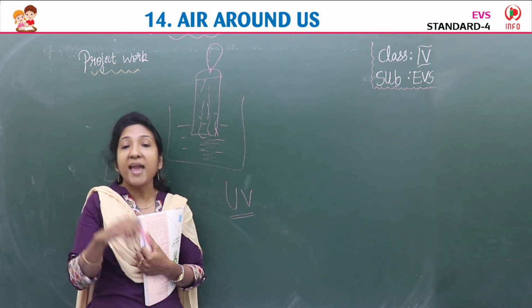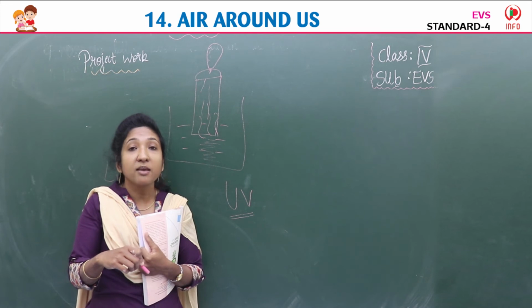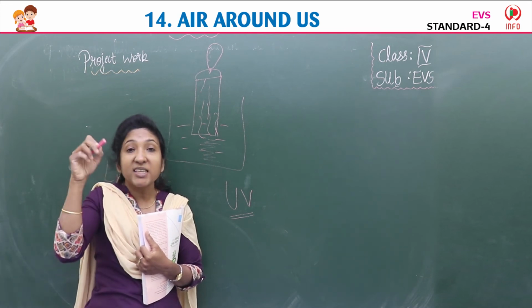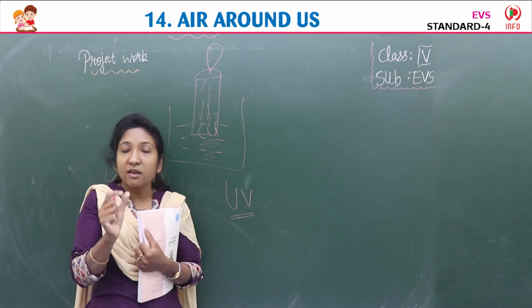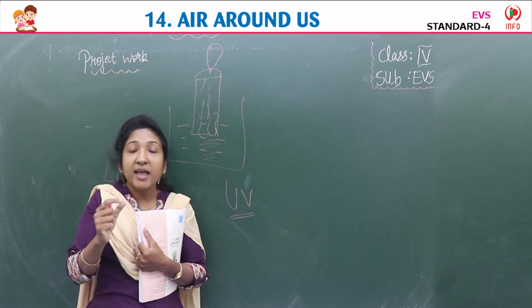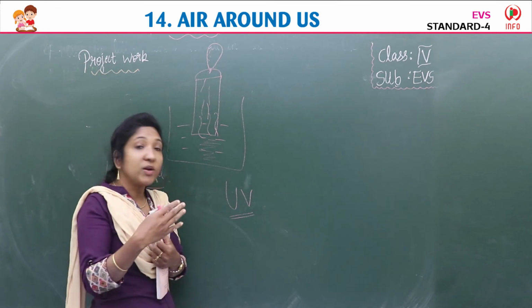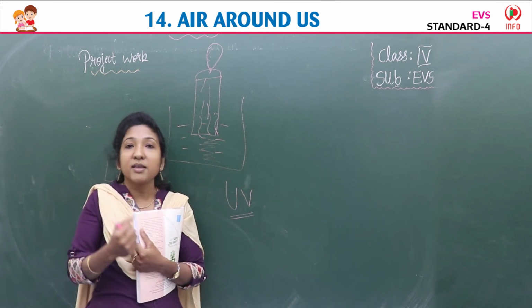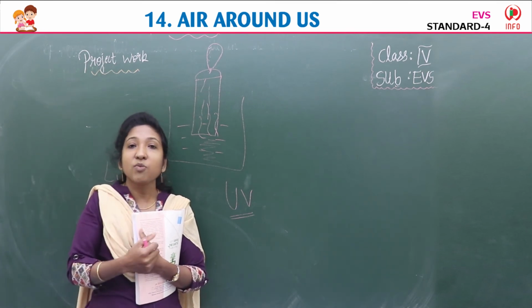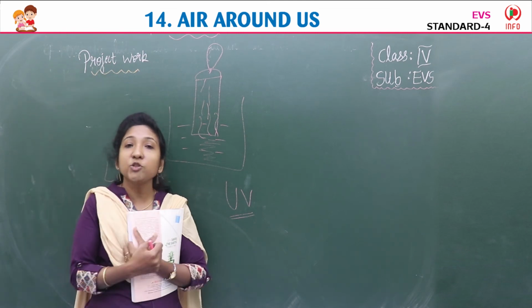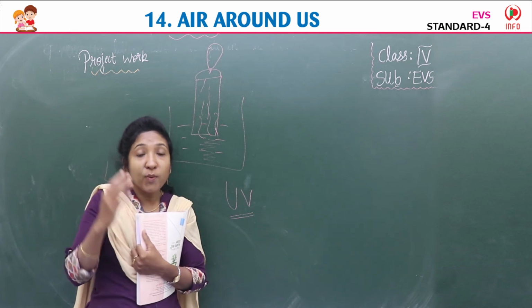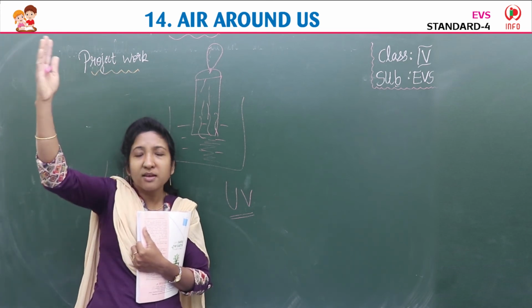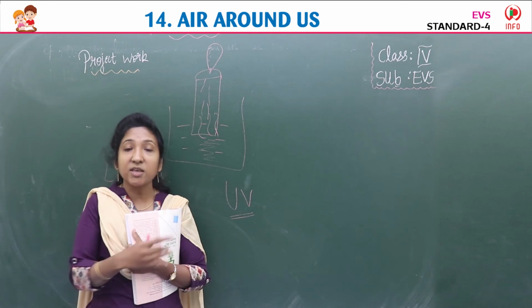Now because of this air pollution, what is happening? The ozone layer is getting thin. Depletion means that layer is getting very thin. If that layer is getting thin, then the ozone layer won't be able to absorb these harmful rays. Then what happens? They will come directly to earth. So we have to prevent ultraviolet rays from reaching earth.